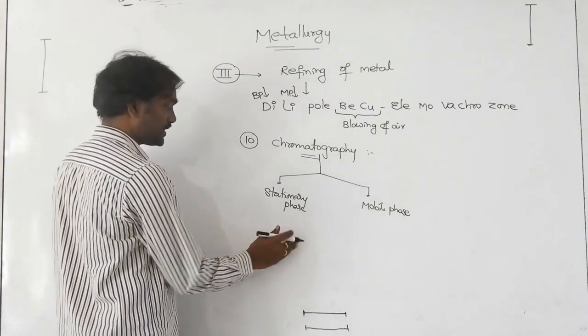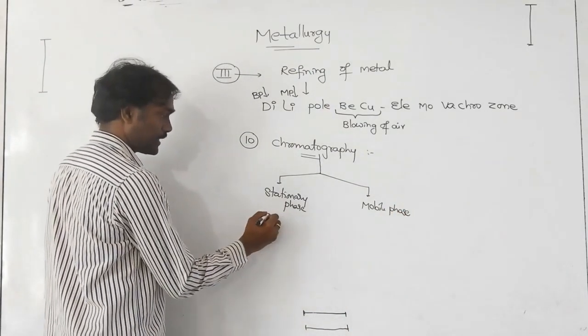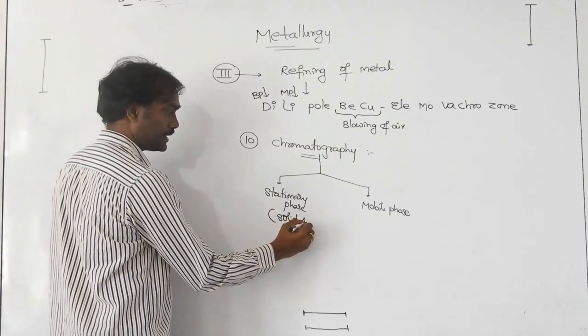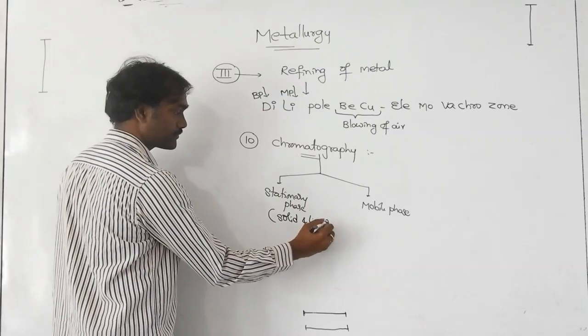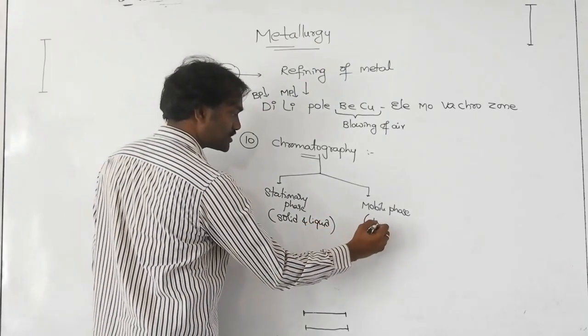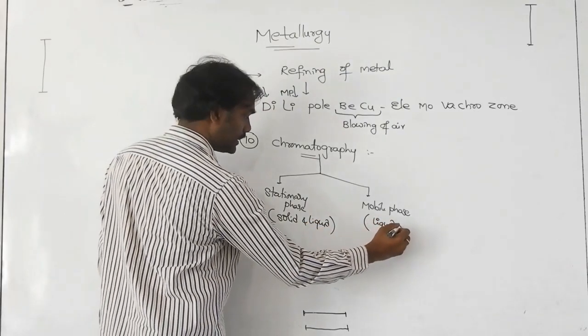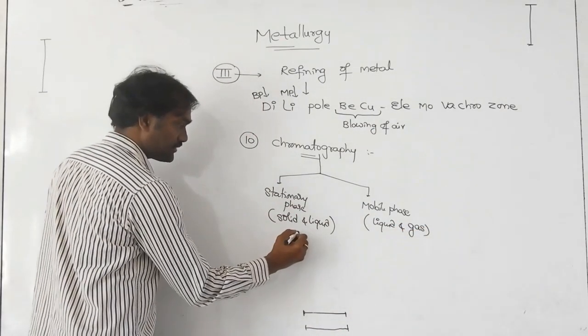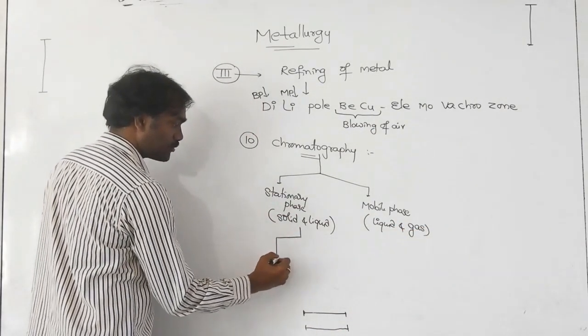So the stationary phase is observed as solid and liquid. The mobile phase is observed as liquid and gas. On the stationary phase, we are running the mobile phase.